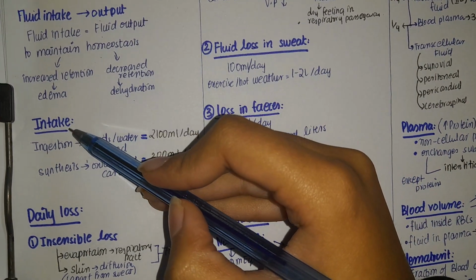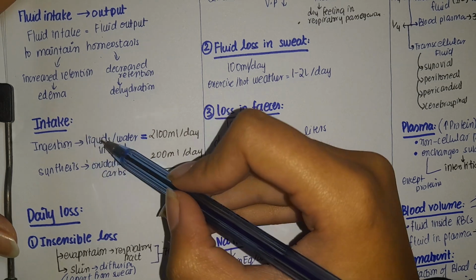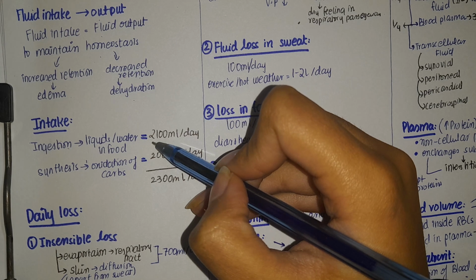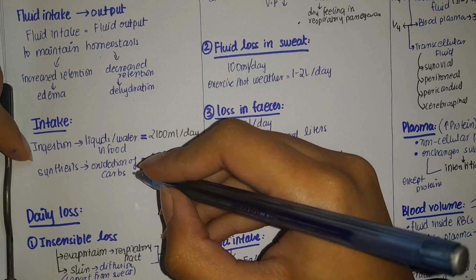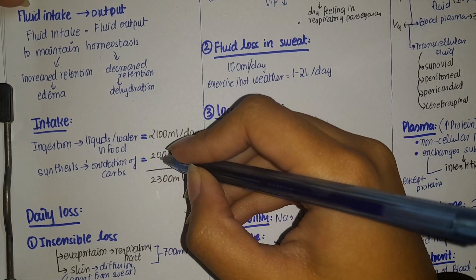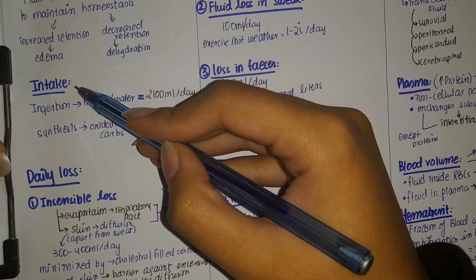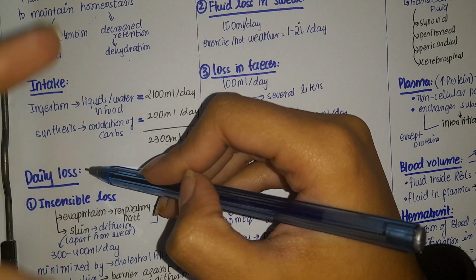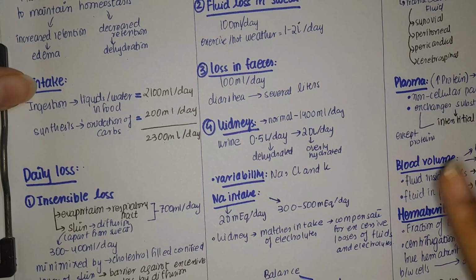Now, let's discuss what amount of fluid we take in per day. Ingestion in the form of liquids, in the form of water, is 2100 milliliters per day. And a certain amount of water is synthesized by the oxidation of carbohydrates, and that is a total of 200 milliliters per day, making 2100 plus 200 equal 2300 milliliters. Now this 2300 milliliters must be equal to the daily loss, that is, loss of water must also be equal to 2300 milliliters.